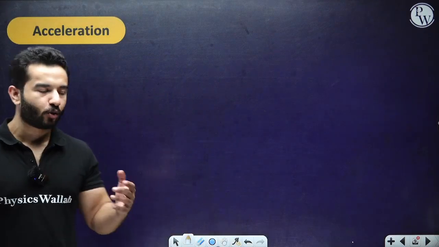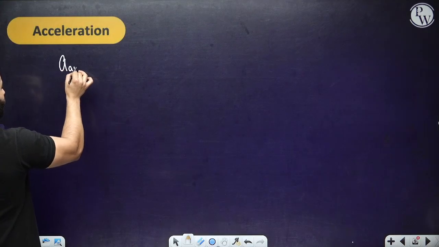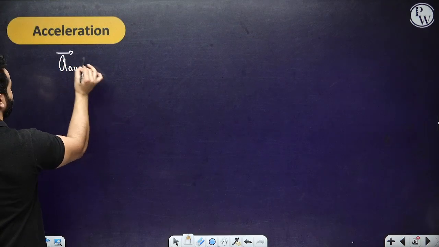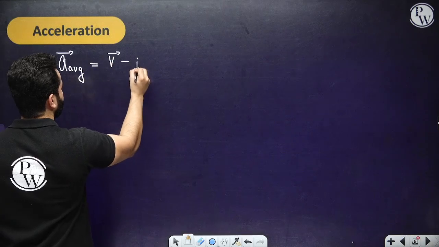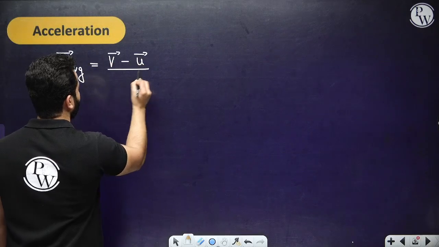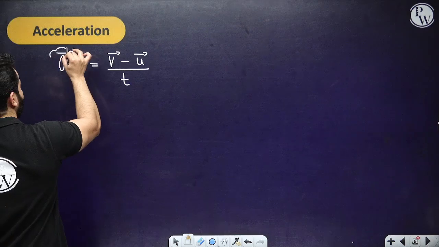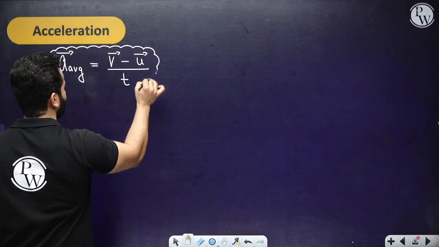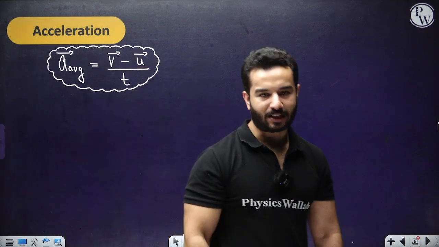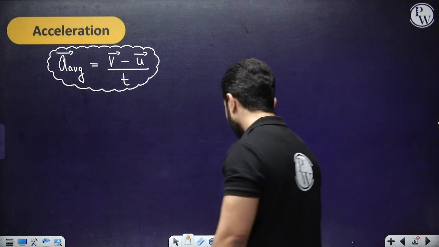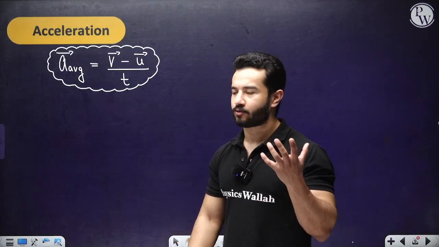So I have already told you that acceleration is rate of change in velocity. So when you are going to talk about average acceleration, we are going to say that this is nothing but final velocity minus initial velocity divided by the time taken for this change, right? So this is what average acceleration is. Sometimes they ask you to find the direction of average acceleration. It is very important, and I'll also tell you at this place what type of questions come from here.